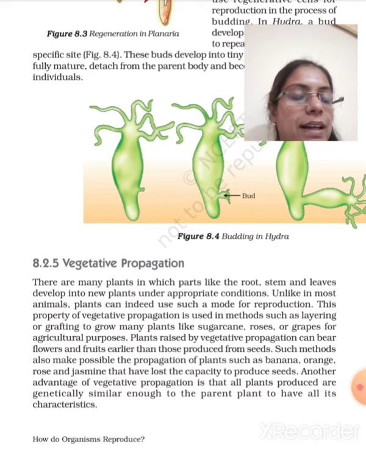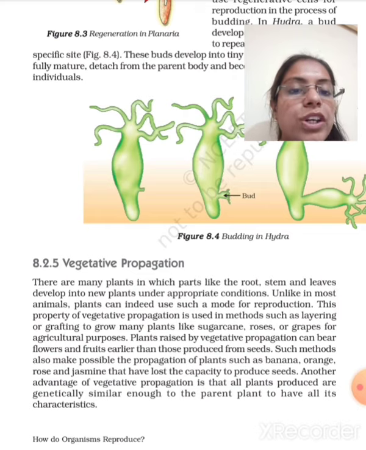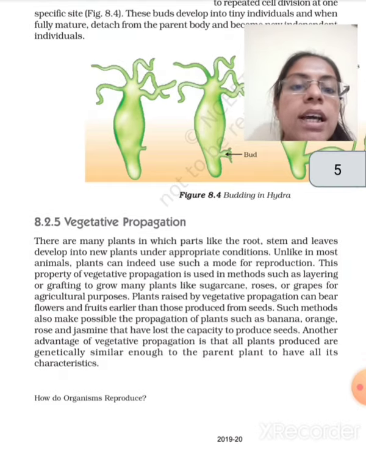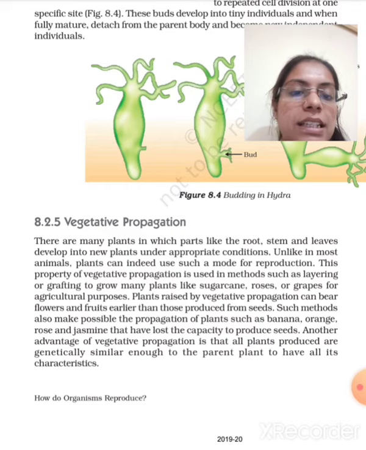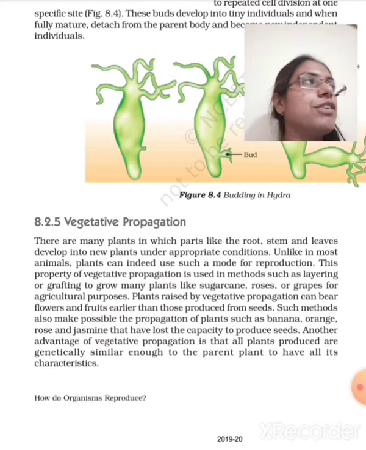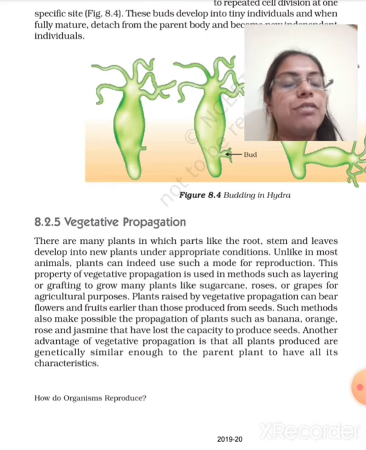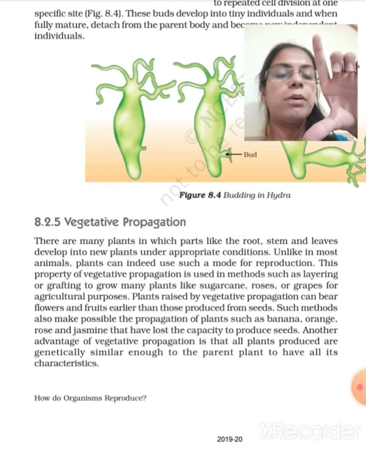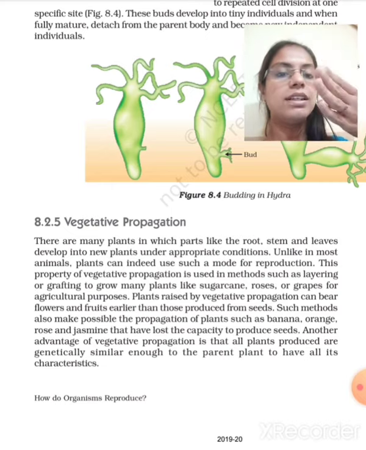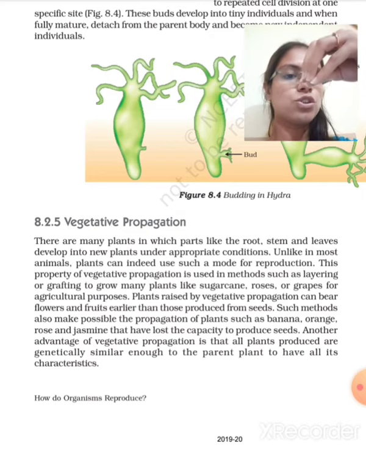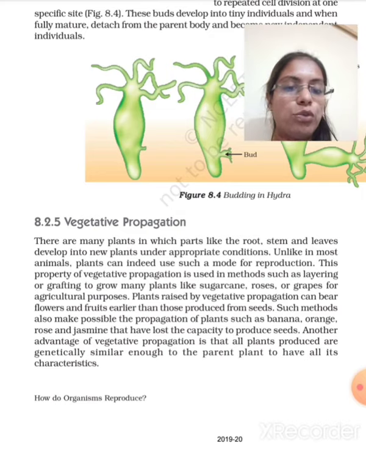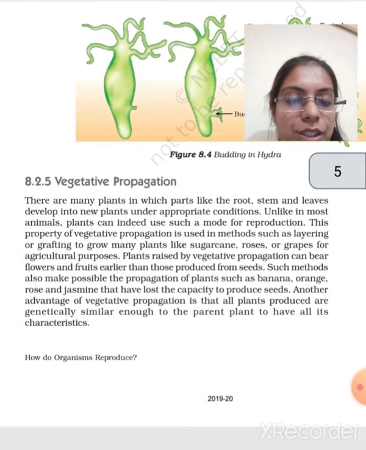There are many plants in which a particular root, stem or leaf can grow into a whole plant body. Unlike in animals, plants have this mode of reproduction. This property of vegetative propagation is used in methods such as layering and grafting. You have learned layering and grafting. What is grafting? If a particular piece of stem is there, you will cut that portion of stem, put another portion of the stem, and that plant will grow from that particular grafted portion.